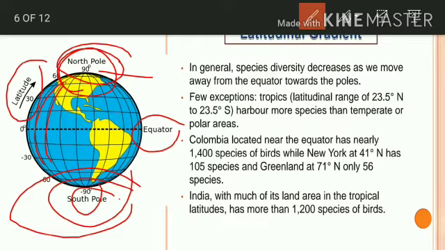Colombia is located near the equator, so you can see 1400 species of birds. In New York it is 105 species. In Greenland 56 species are present. India, with much of its land area in tropical latitudes, has more than 1200 species of birds present. That means in India you can see a larger number of birds.